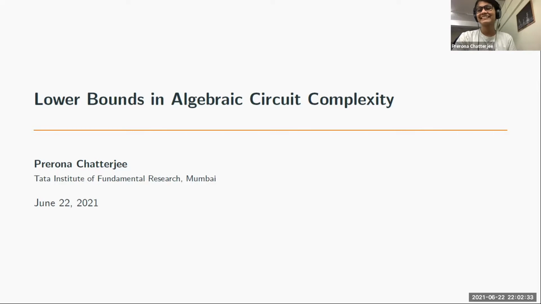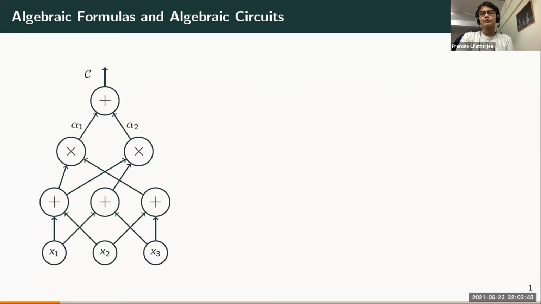Hi, I'm Prerona. I'm from TIFR Mumbai, and I'll be talking about lower bounds in algebraic circuit complexity. So I'll begin by going over the algebraic models that we study. The most well-studied and most general model is the algebraic circuit. It's a directed acyclic graph in which the leaves are labeled by variables, or they can also be labeled by field constants. And the internal nodes are labeled by addition or multiplication gates.